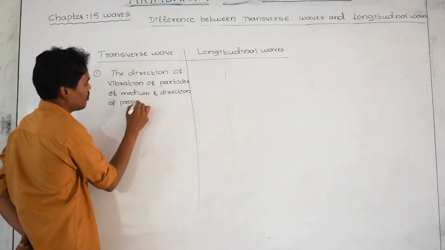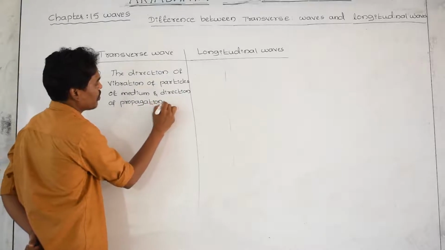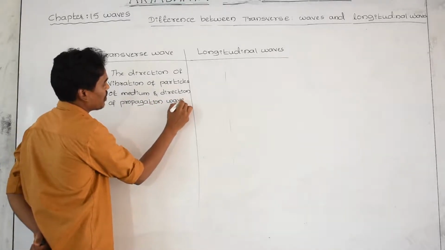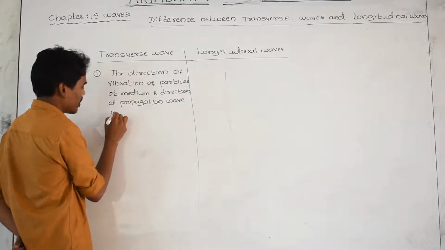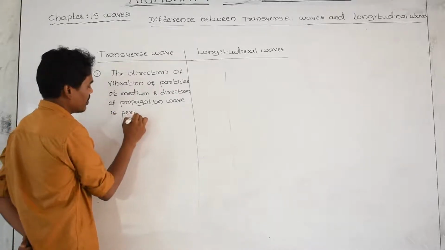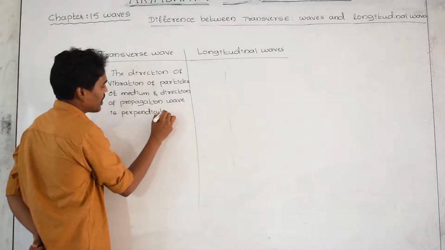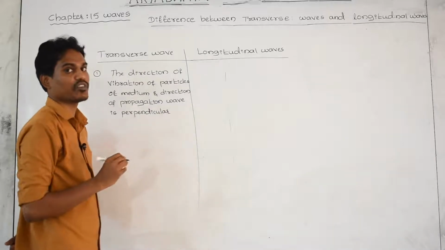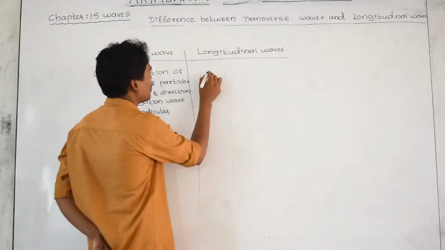This is the definition of a transverse wave. It means the angle between the direction of vibration of medium particles and wave propagation is 90 degrees, perpendicular. Such waves are called transverse waves.